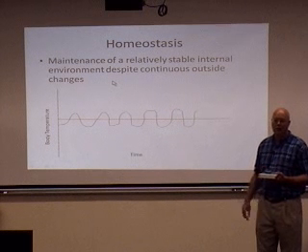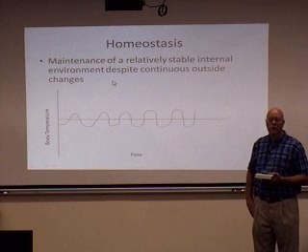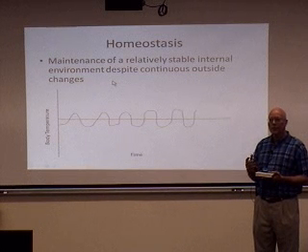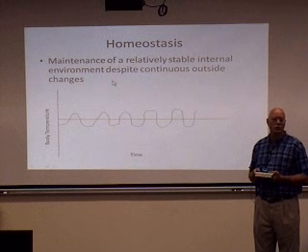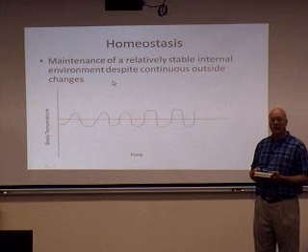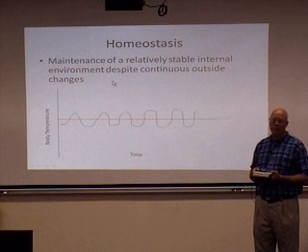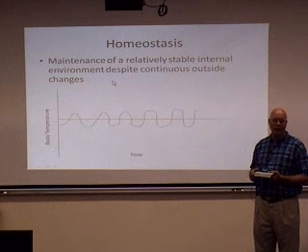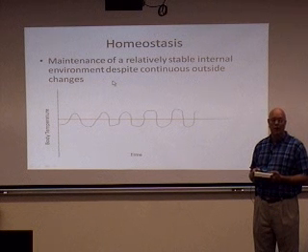Homeostasis is a key concept in physiology, and essentially the idea is that we maintain a certain stable internal environment irrespective of our outside environment. A classic example of this is our body temperature. Our body temperature is always around 98.6 degrees Fahrenheit.